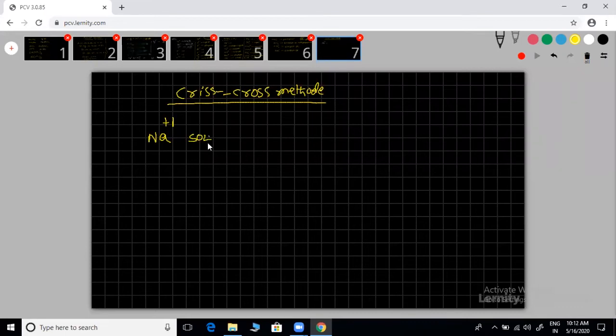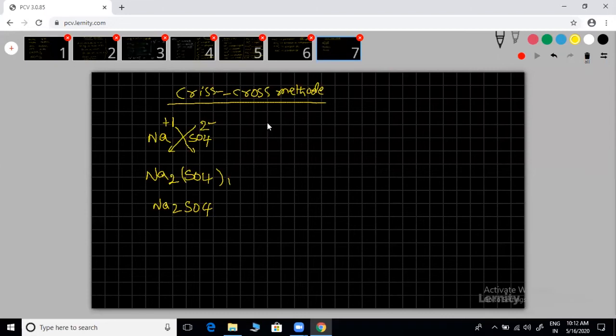Sulfate, how much? 2 minus. Write 2 here. Criss-cross, I'm doing cross. 1 here. Na2, SO4 in a bracket with 1. You can write the simplest form as Na2SO4. Understood?